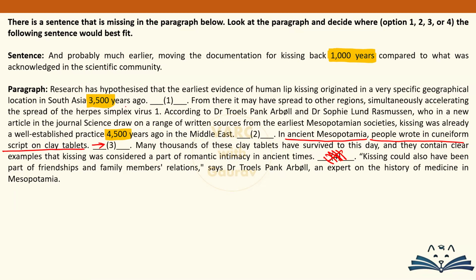Okay, एंड प्रोबेबली मच अर्लियर. मतलब ये तो भाई देखो 4500 साल पहले लिखते तो थे ही क्ले टैबलेट्स पे, शायद उससे भी पहले लिखते होंगे शायद. तो अगर ऐसी बात सच हो गई तो डेफिनेटली द डॉक्यूमेंटेशन फॉर किसिंग इट मूव्स बैक 1000 years ना. क्योंकि already it has been mentioned कि these people practice this and they have left behind clay tablets and many thousands of these clay tablets have survived this. ठीक है. So that is why blank number 3 is a very good candidate for putting the sentence.